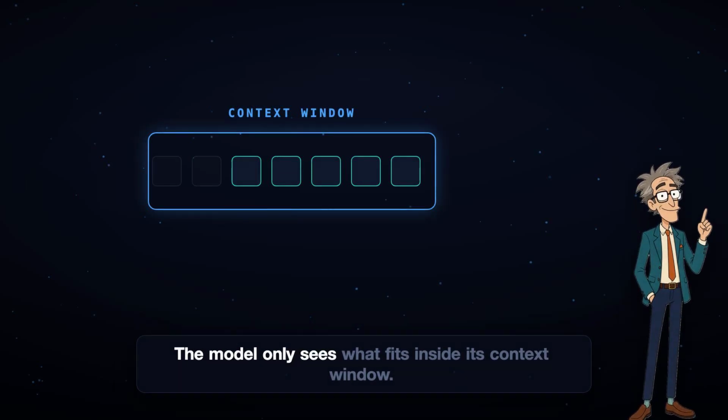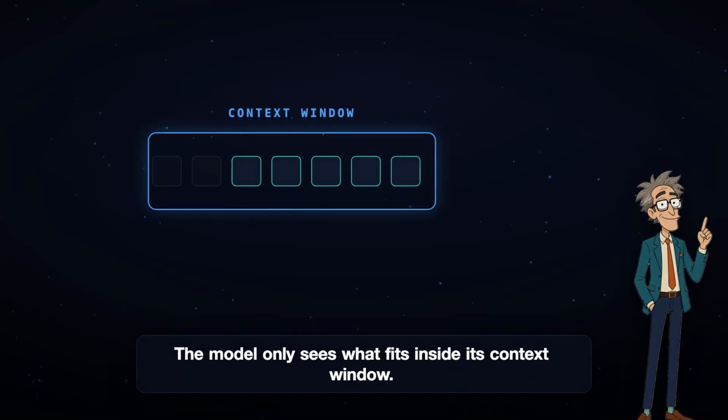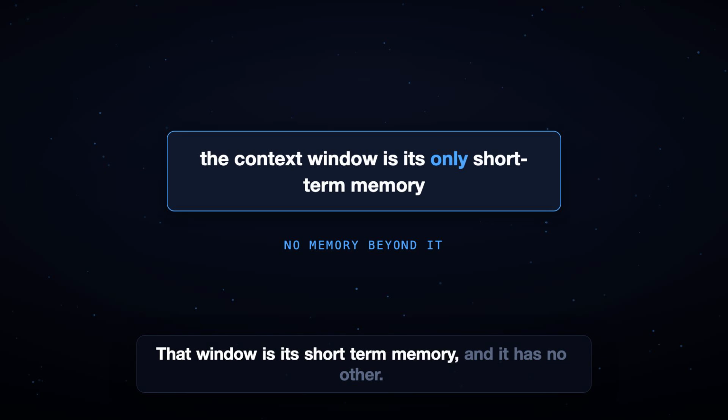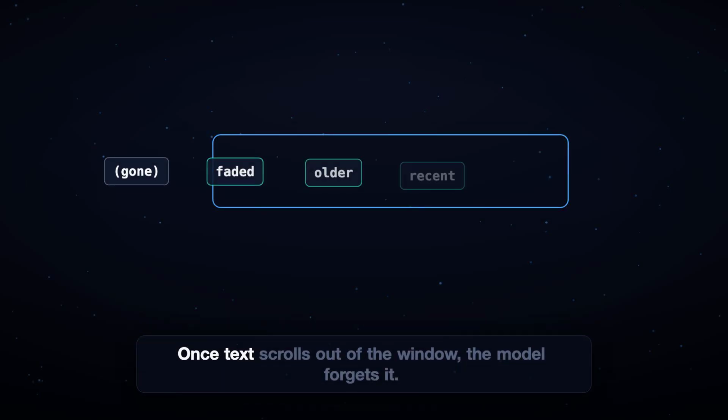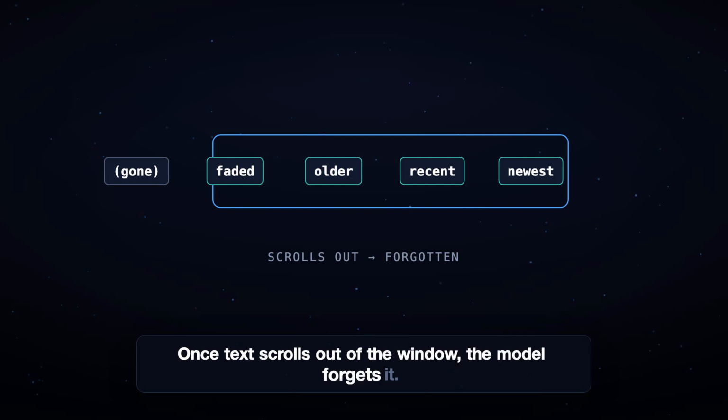The model only sees what fits inside its context window. That window is its short-term memory, and it has no other. Once text scrolls out of the window, the model forgets it.